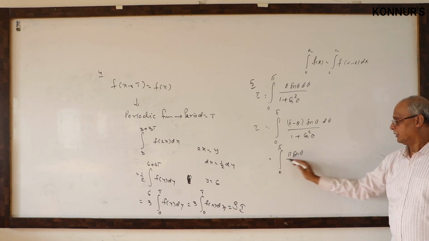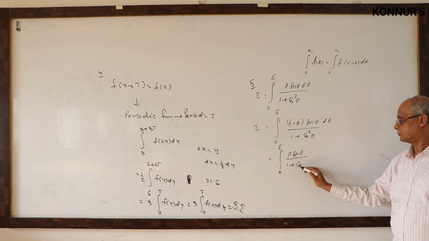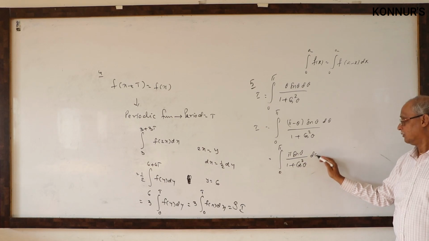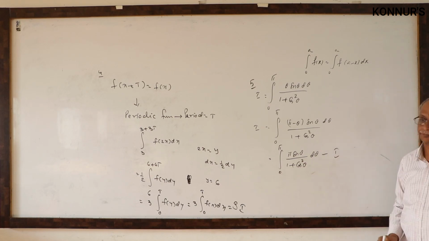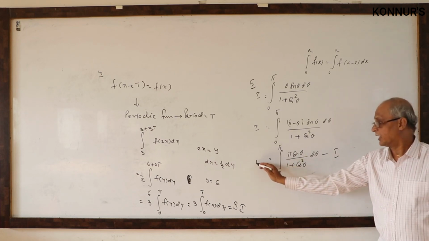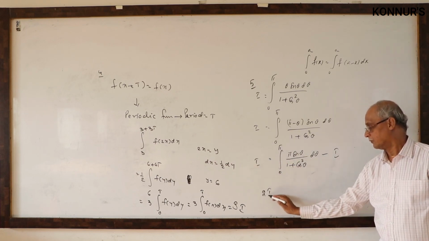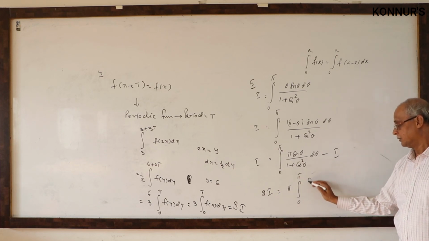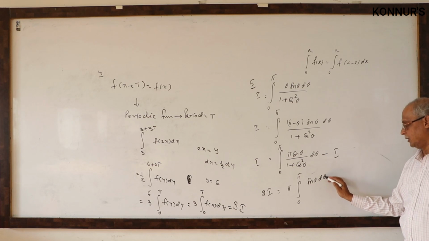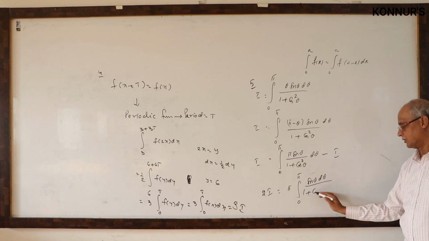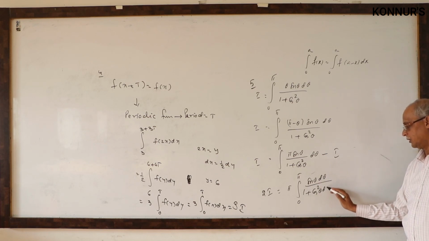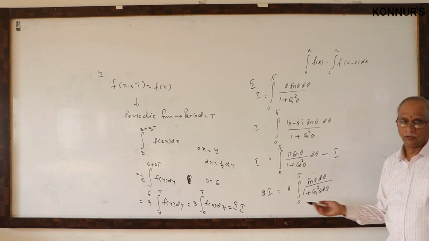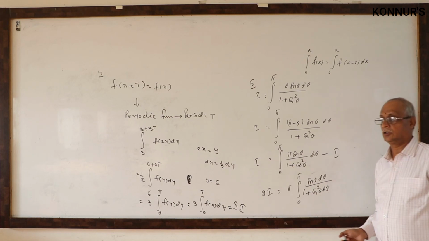So separate the integral, 0 to pi, pi sin theta by 1 plus cos square, minus the original I. Take this to the left hand side, so 2I is pi, a constant, times integral 0 to pi of sin theta d theta by 1 plus cos square theta. Now it is understood, easy integration. What is that easy integration?